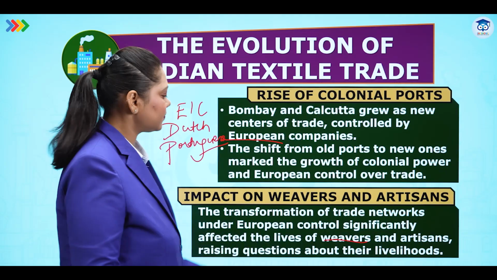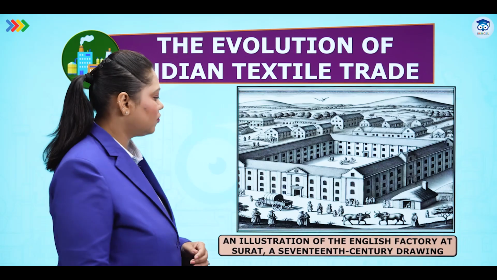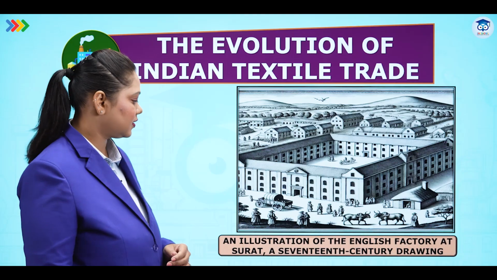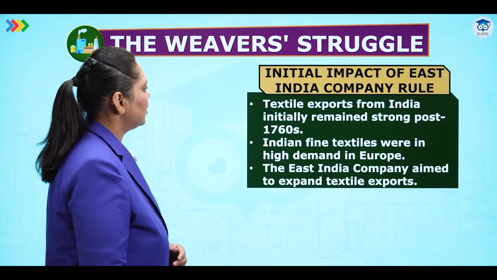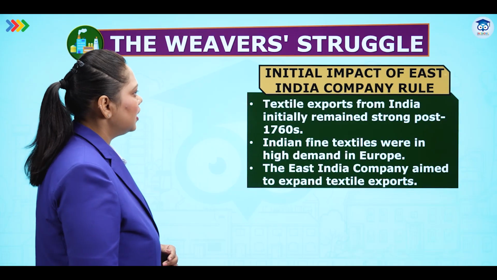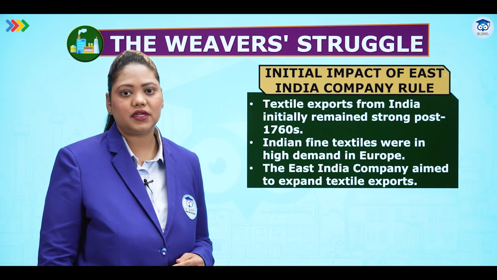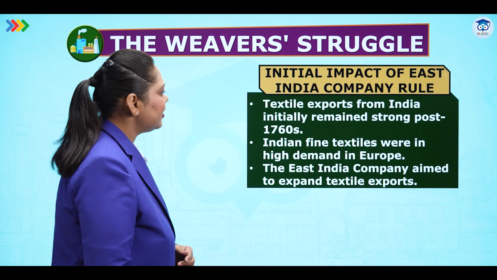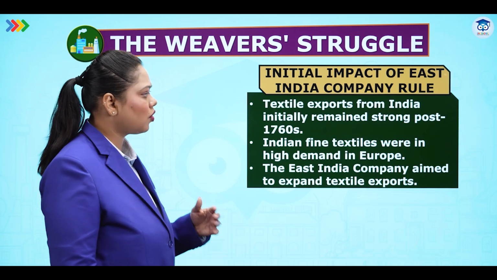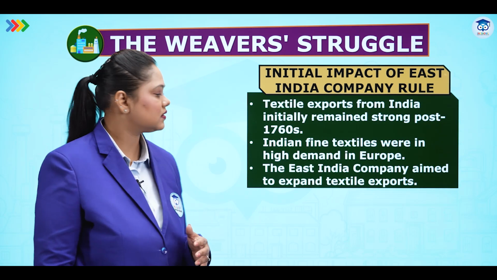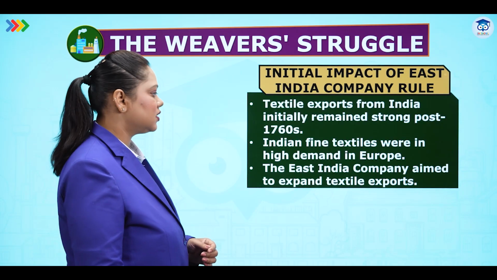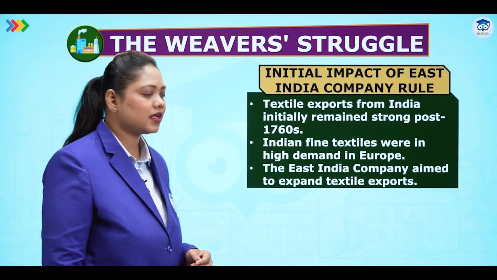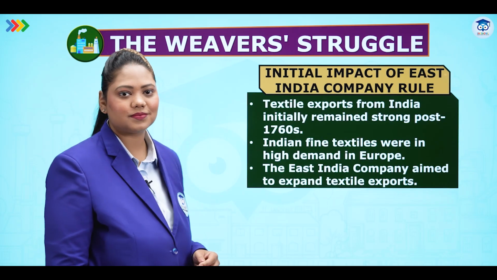This is an illustration of the English factory at Surat, that is Gujarat. This is a 17th century drawing. The weavers' struggle. Initial impact of East India Company rule. Textile exports from India initially remained strong post the 1760s. Indian fine textiles were in high demand in Europe. The East India Company aimed to expand these textile exports all over Europe.